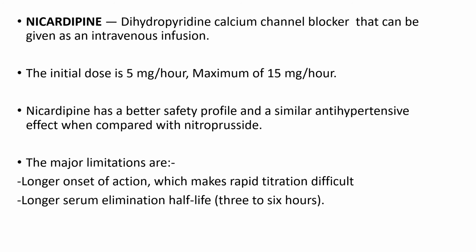Next is nicardipine, which is also a dihydropyridine calcium channel blocker, which can be given as an intravenous infusion. Initial dose is 5 mg per hour and maximum dose is 15 mg per hour. Nicardipine has a better safety profile and a similar antihypertensive effect when compared to nitroprusside. The major limitations are longer onset of action, which makes rapid titration difficult, and a longer serum elimination half-life, which is 3 to 6 hours.